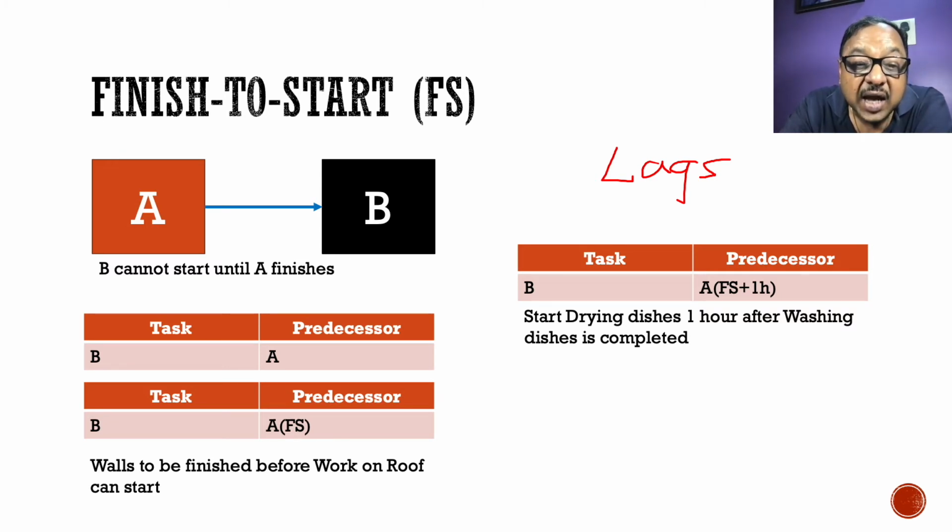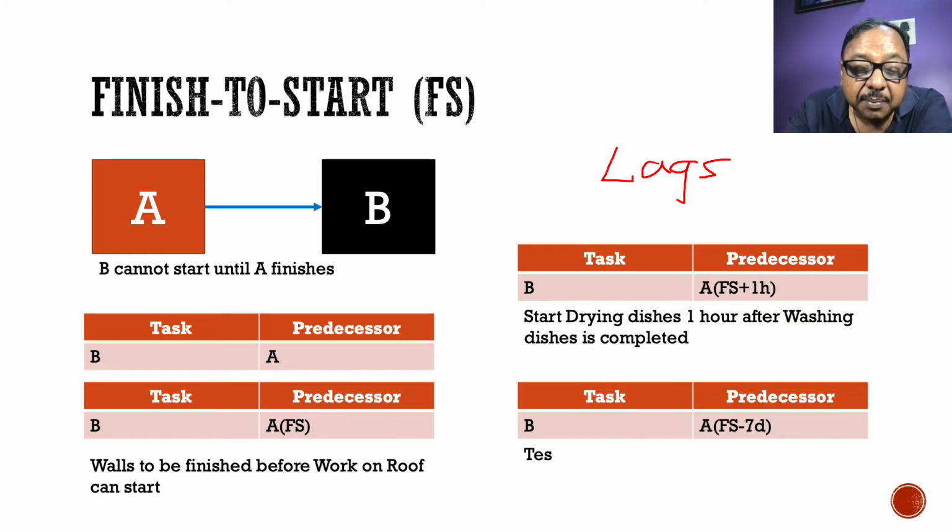For example, B can start only after A has finished plus 1 hour. Say I have a constraint that I can start drying my dishes only 1 hour after washing the dishes. This 1 hour which I am adding to the finish to start relationship is known as the lag. This lag can be negative or it can be positive.